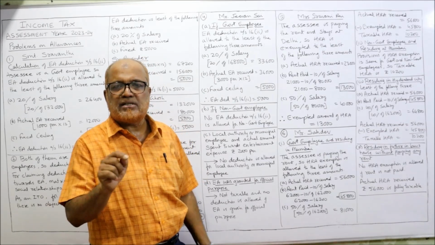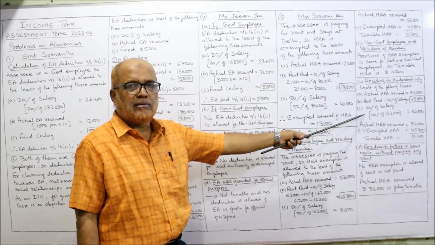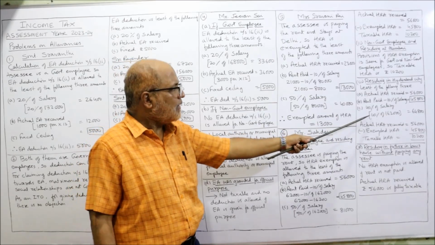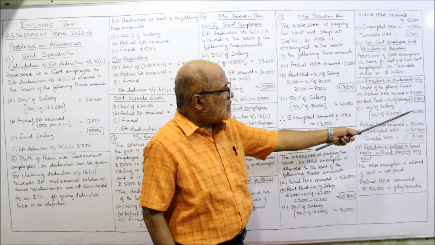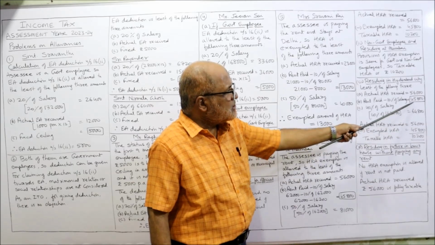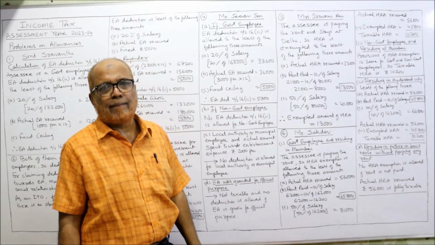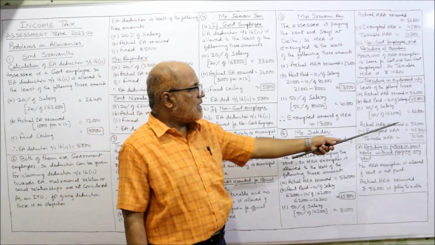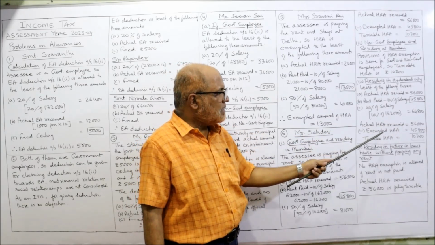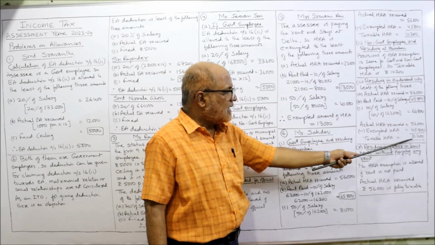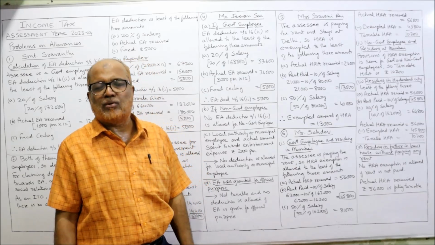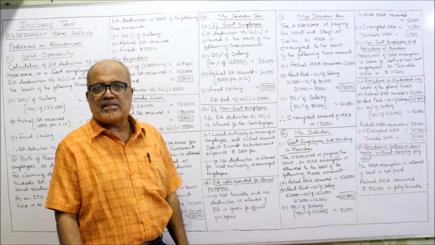Instead of 50%, now I have taken 40% because Hyderabad city. So 40% of 1,62,000, 64,800. Least is 45,800. Now deduct. Actual HRA received 56,000. Exempted HRA 45,800. Taxable HRA is 10,200. 3 cases finished.